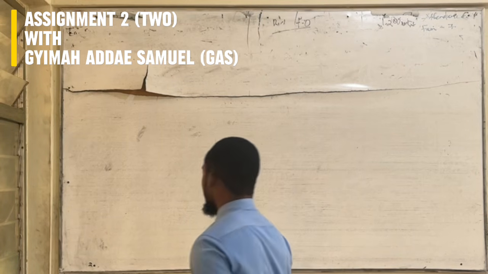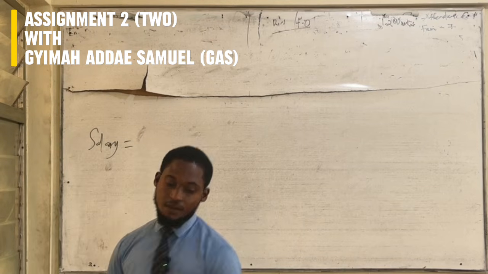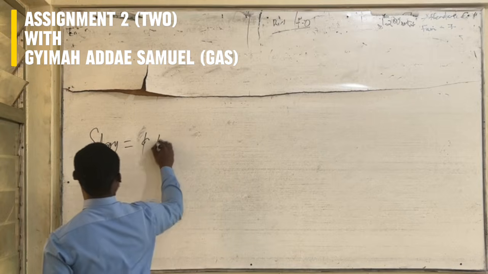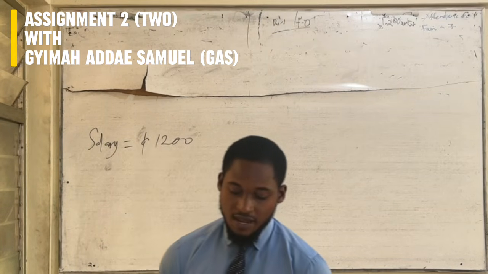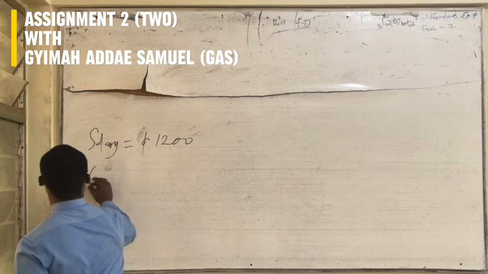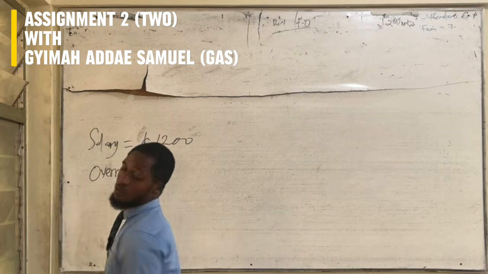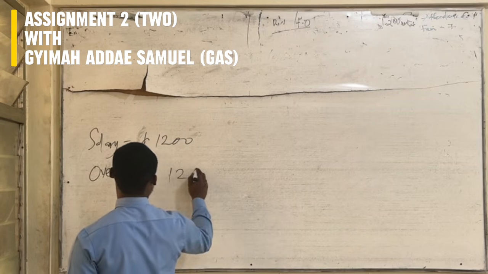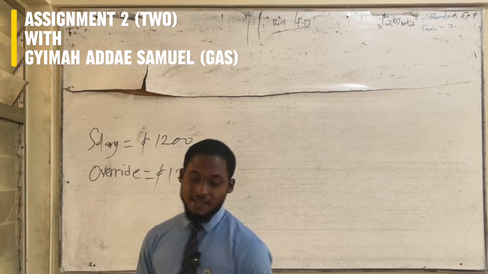So the salary here is 1,200 Ghana cedis. The override is 1,251.25, as we computed earlier on.